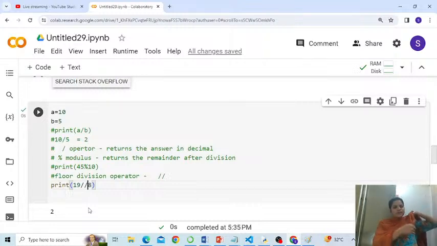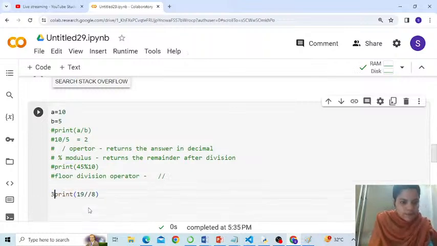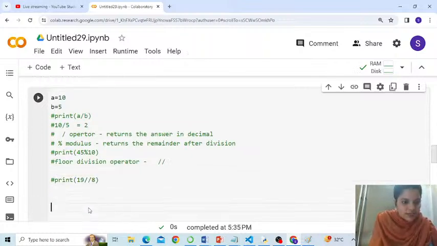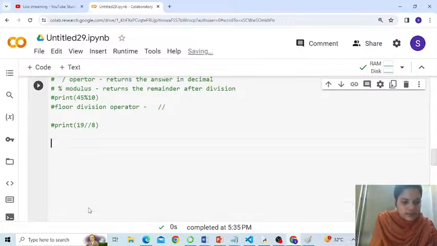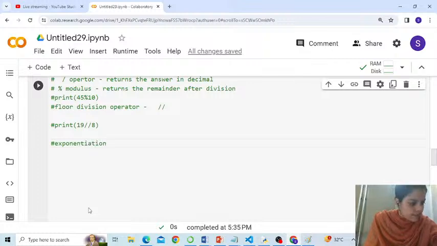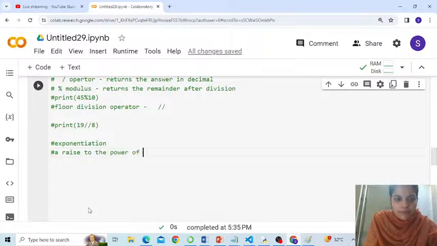Is that okay? Fine. Alright, so these are nothing but the different arithmetic operators. One operator is still remaining. People, there's one operator still remaining, and that is the exponent, the exponentiation operator, which is nothing but a raised to the power b. That is a raised to the power of b.